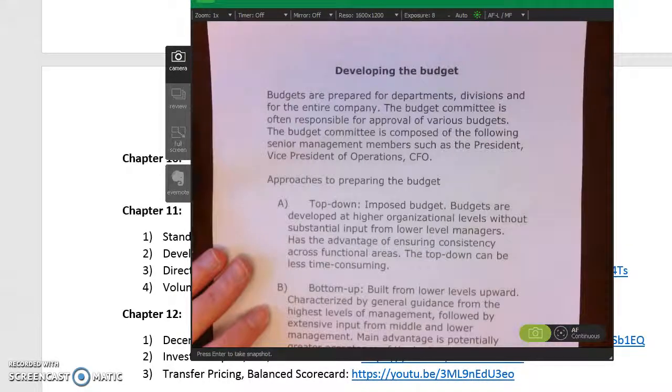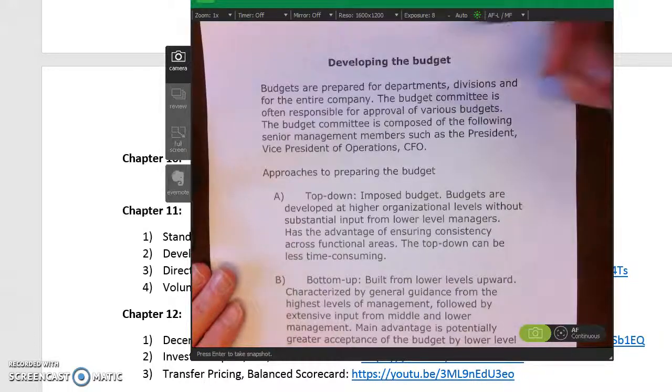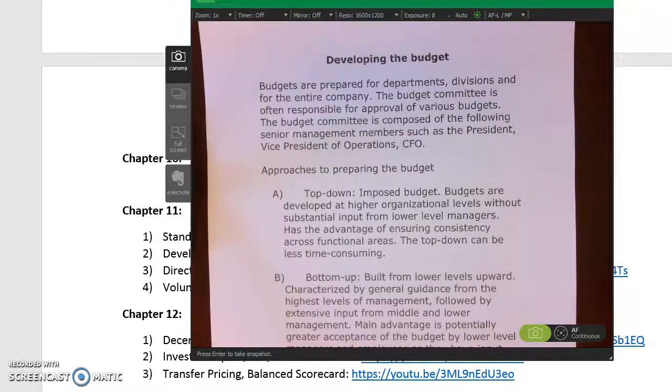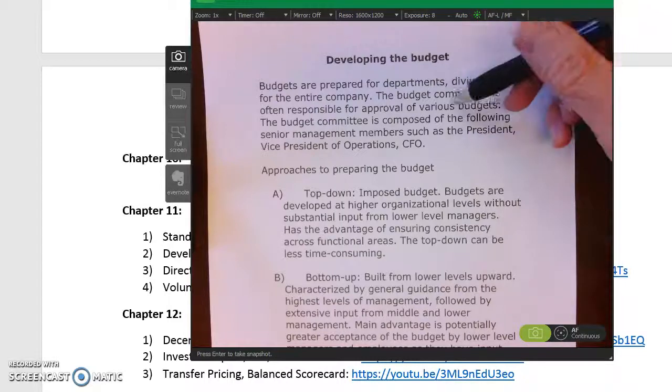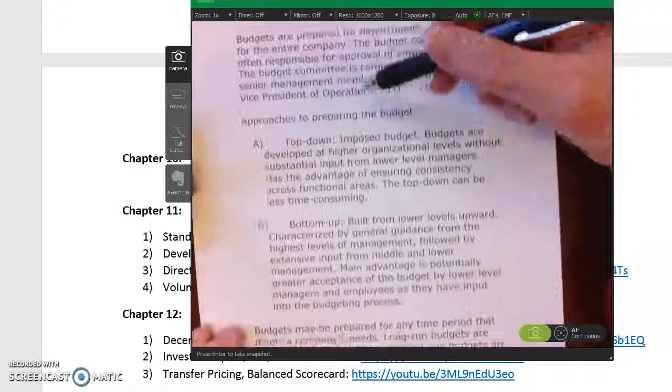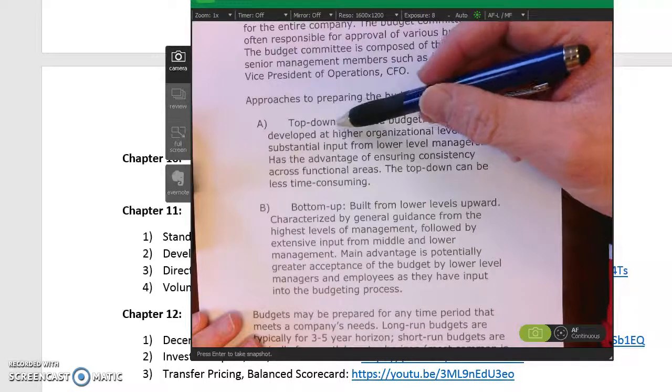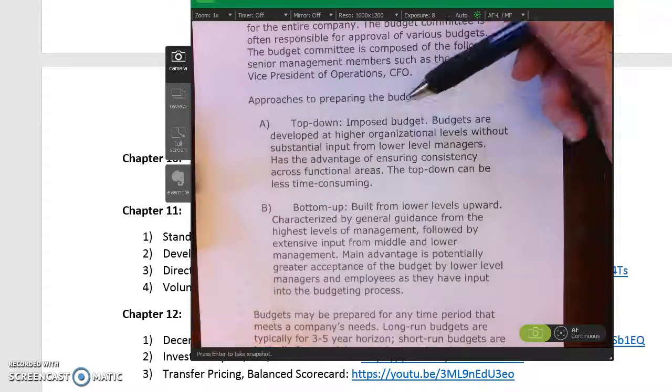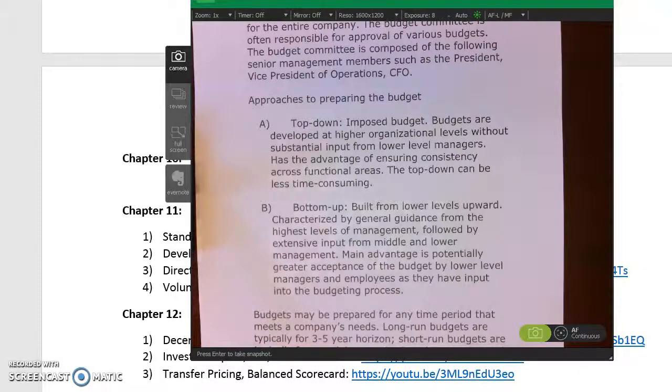In terms of developing the budget, you can develop budgets for departments, for divisions, for the entire company. You could have a budget committee, which could be composed of some upper-level executives. Okay. At a high level, there's two different ways to develop the budget. You could do a top-down budget, which is more what I'm familiar with. It's when you have imposed budgets.